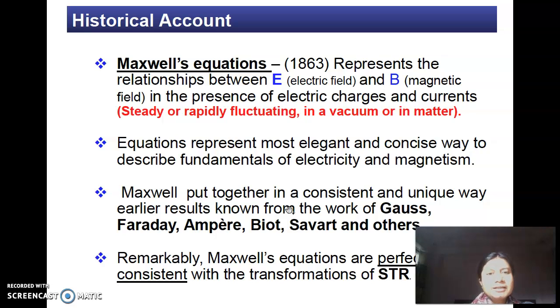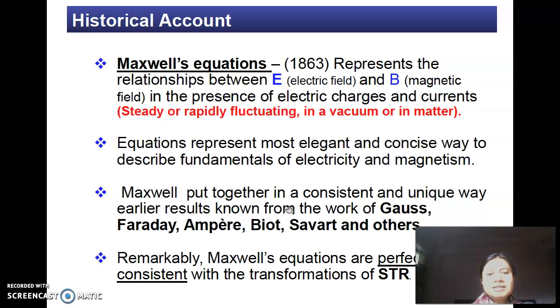In fact, Maxwell's equations combined two different subjects, electricity and magnetism, into one common subject, that is electromagnetism. Maxwell put together, in a consistent and unique way, the work done by earlier physicists like Gauss, Faraday, Ampere, Biot, Savart, and others.